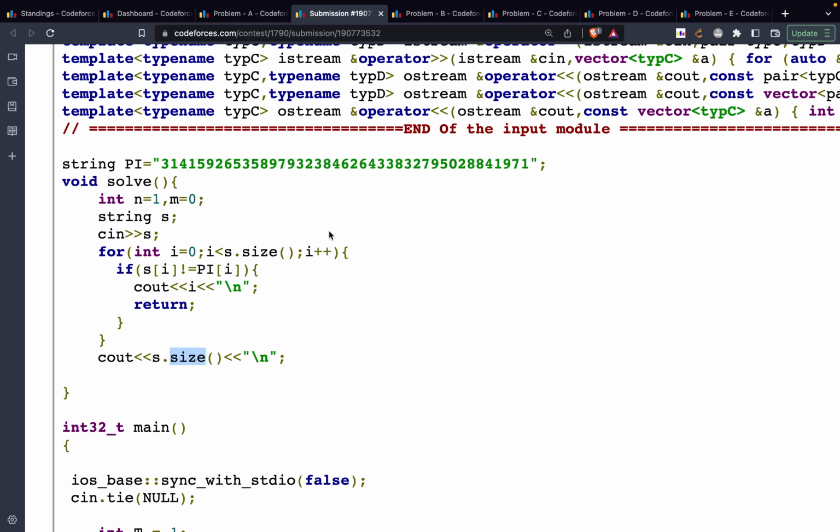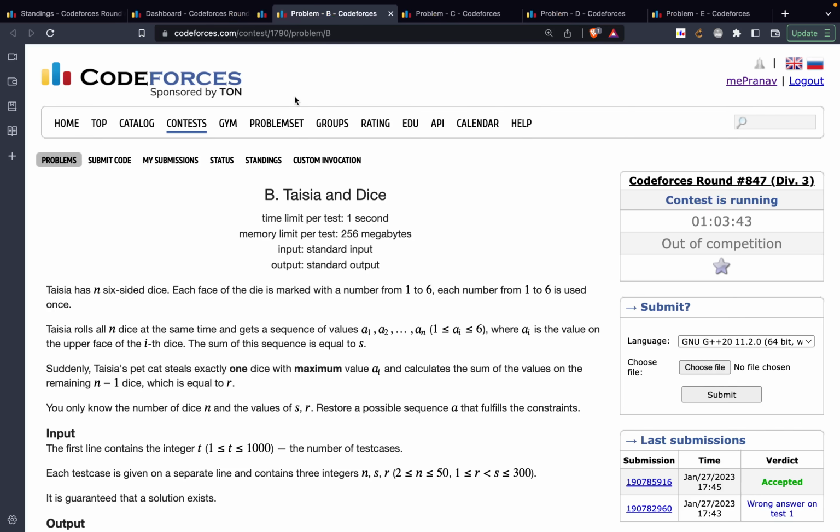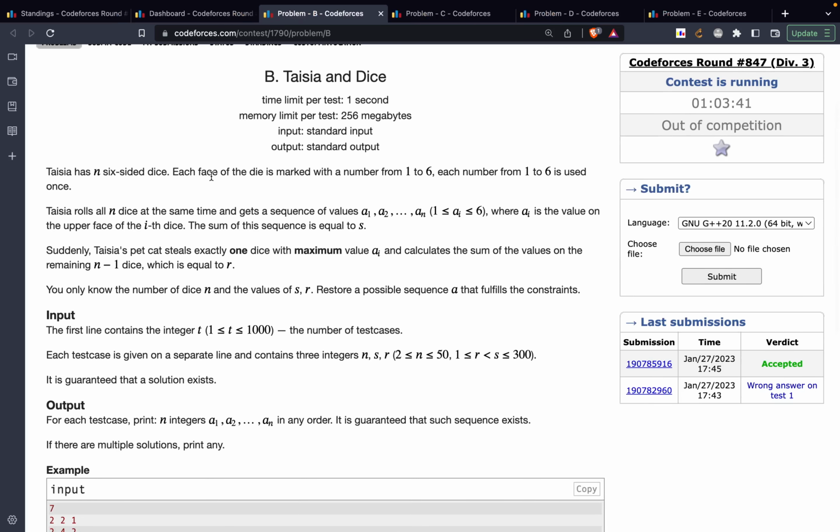Cool. So this was a very easy problem. Cool. Doesn't even require much discussion. Let's move on to the second problem.